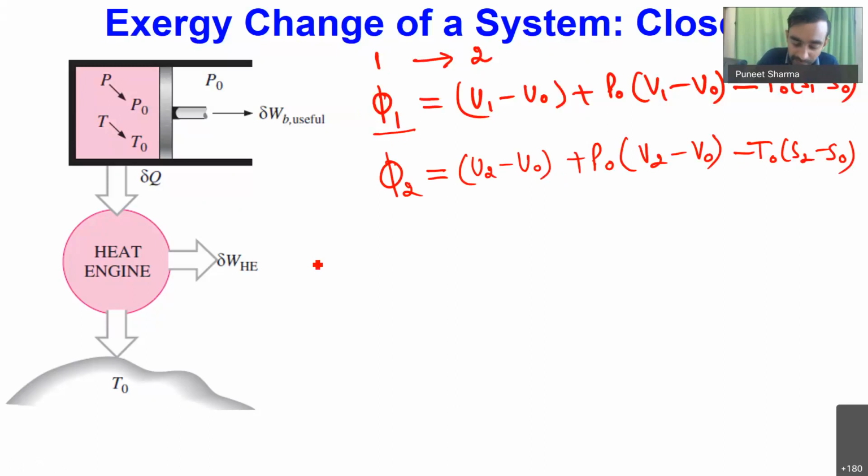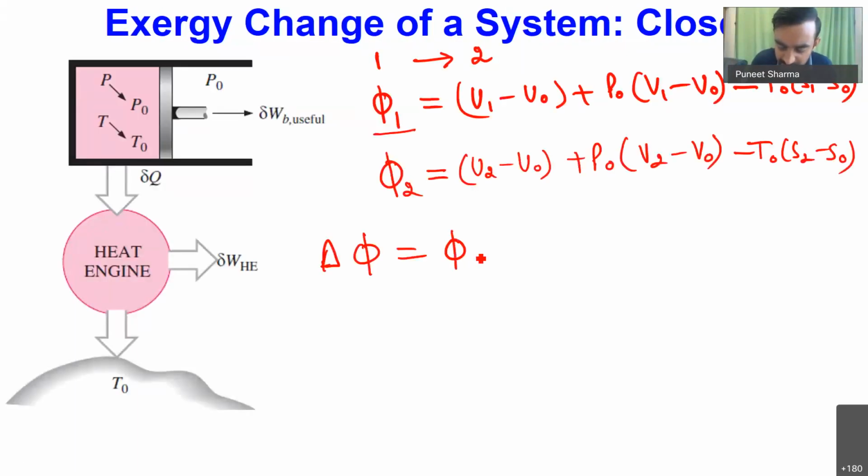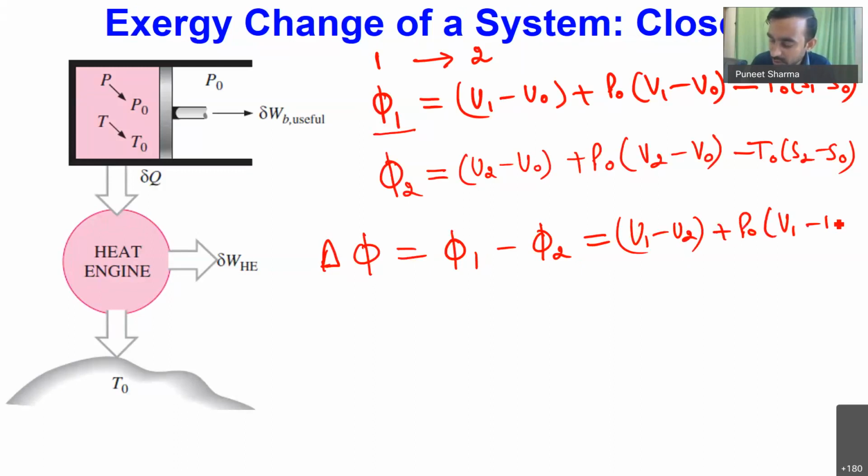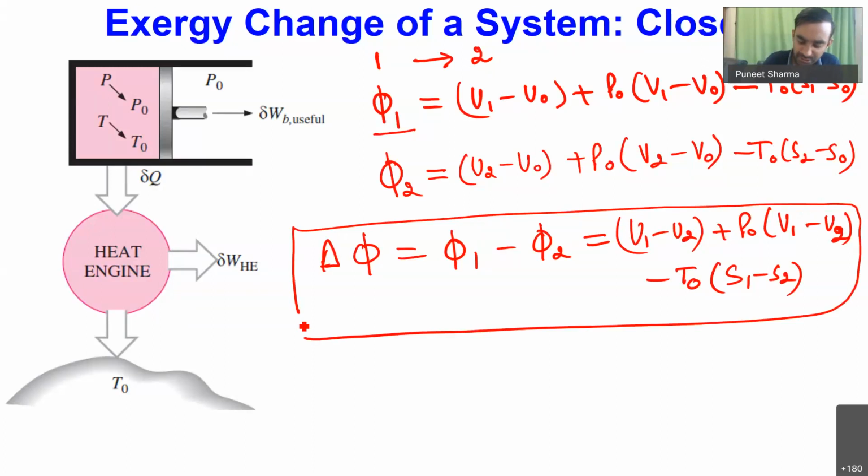Now, to calculate the change in exergy, delta phi, between state number 1 and state number 2, I can write phi 1 minus phi 2, which will be equal to U1 minus U2, plus P naught is common, so V1 minus V2, then minus T naught is common, so S1 minus S2. This is how we can calculate the exergy change between the two thermodynamic states.